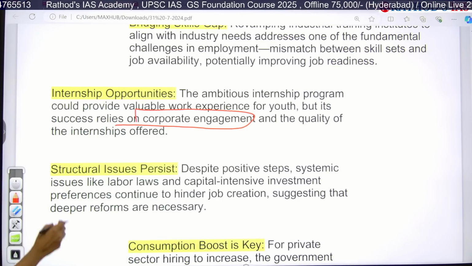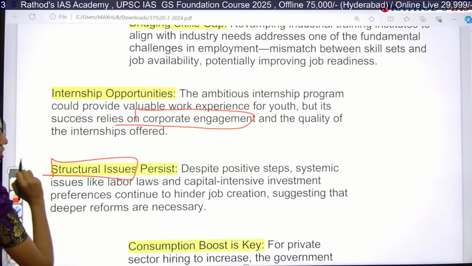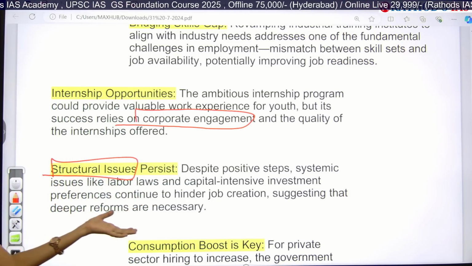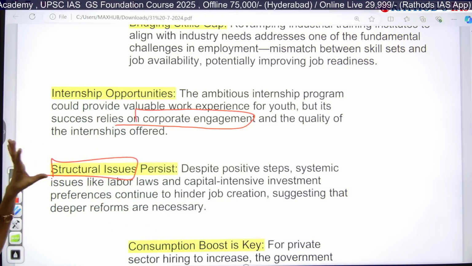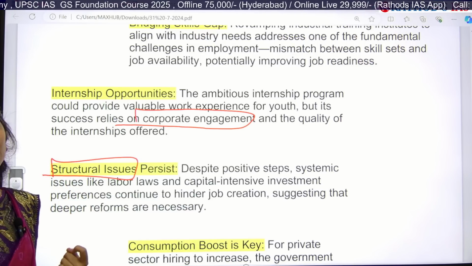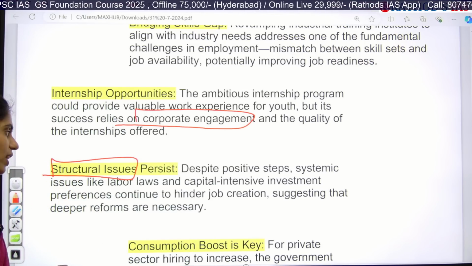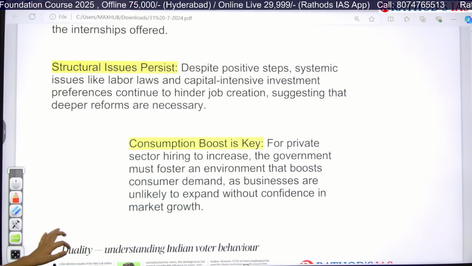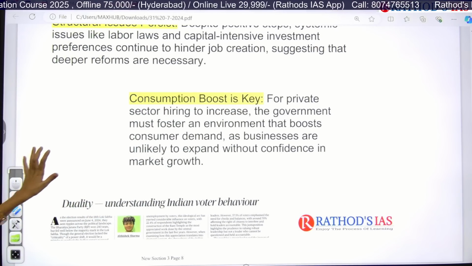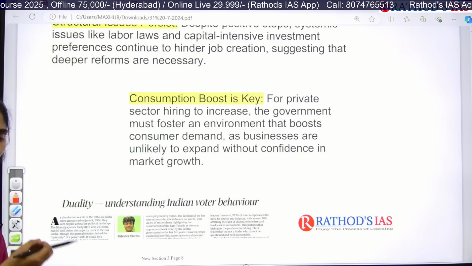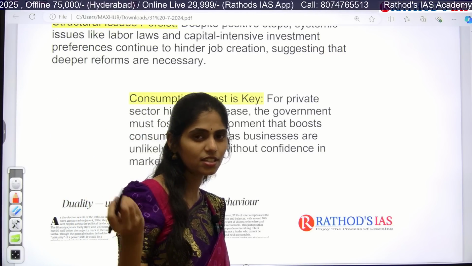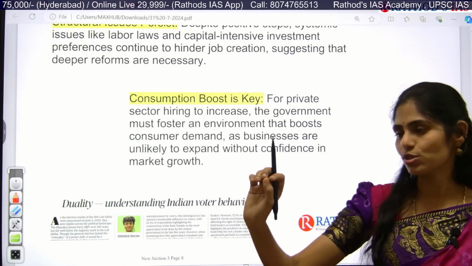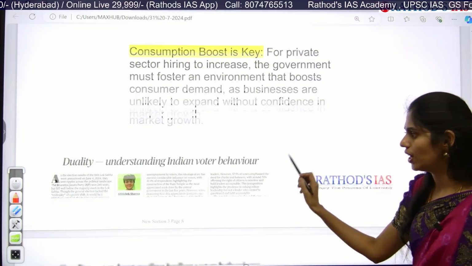And whatever the structural issues are, we have to address those issues like labor laws as well as investment problems. When we clear those problems, automatically we can improve job creation and come up with deeper reforms in this sector. And finally, we have to improve consumption. Whenever people come out and consumption increases, only then can we see growth in our economy. So the government needs to take steps to improve consumption as well.